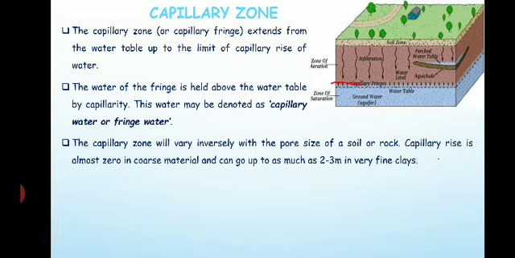So the capillary zone will vary inversely with the pore size of the soil or the rock. So here the thickness of this zone will vary inversely with the pore size of a soil or the rock. So capillary rise is almost zero in coarse material, right? Inversely with the pore size means if the pores or the openings are very big in size, then the capillarity action will be zero.